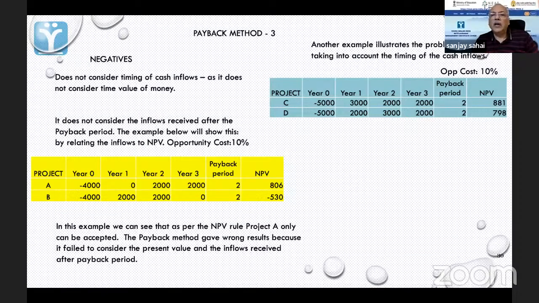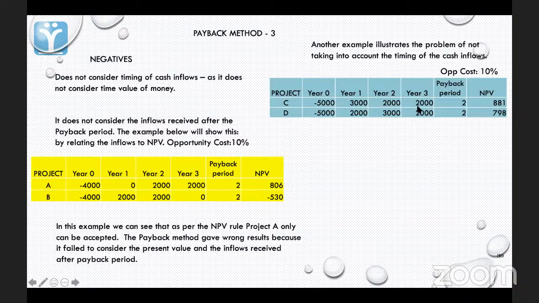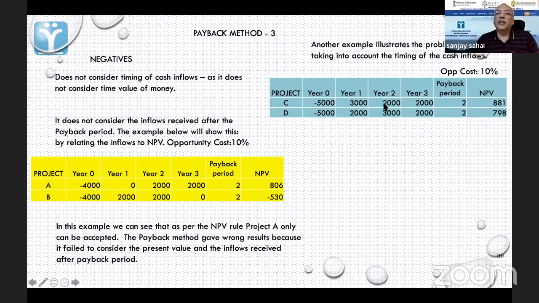Now, in this particular case, it is very clear that if we compare payback and NPV, NPV is able to give you a better picture of what you should do. NPV is considering timing, payback is not considering timing. Payback will not consider any inflow made after they have already recovered the money here.